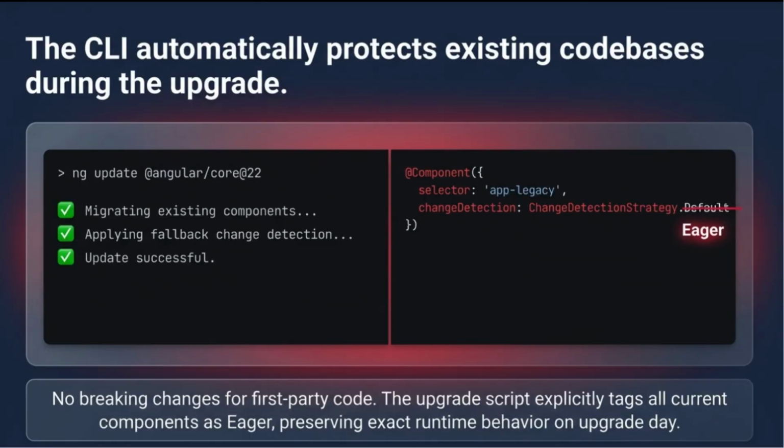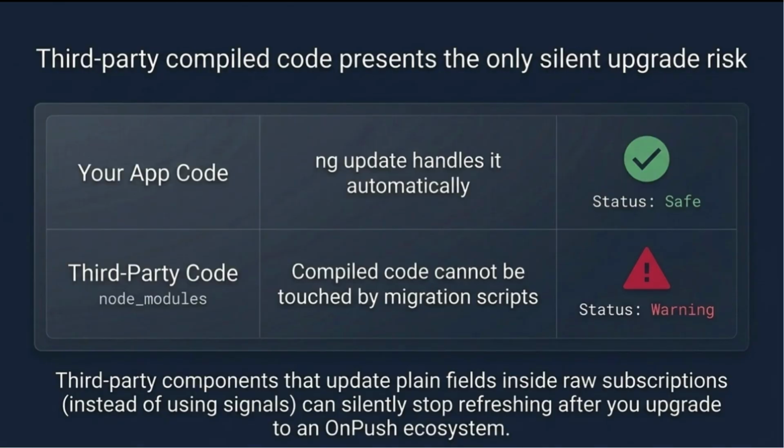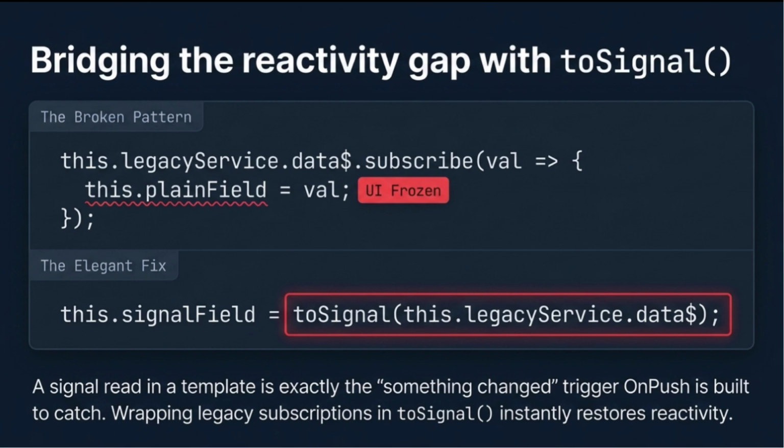One warning before you upgrade. Using ng update protects your own code automatically. It cannot touch compiled code sitting inside node_modules. So a third-party component that updates a plain field inside a subscription instead of a signal can silently stop refreshing after you upgrade. The fix is always the same: wrap it with toSignal. That is, your subscription or observable can be wrapped with toSignal, because a signal read in a template is exactly the something-changed signal OnPush is built to catch.